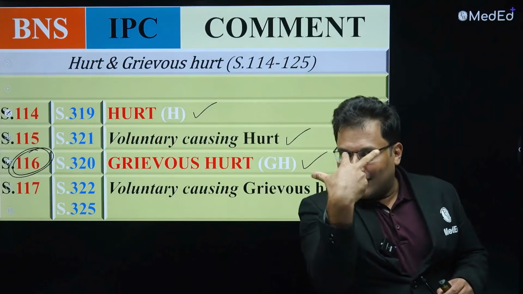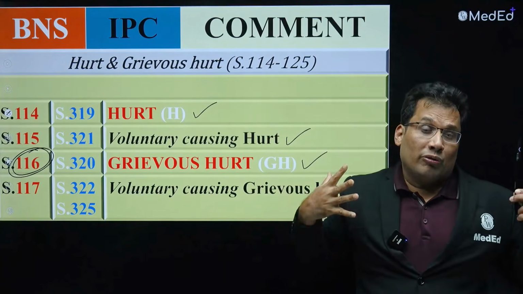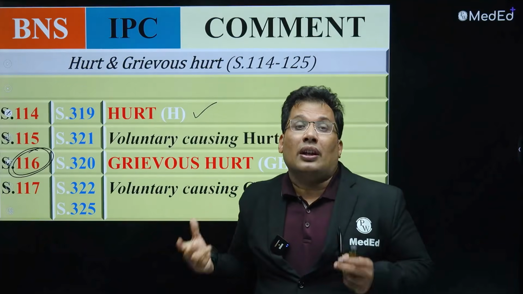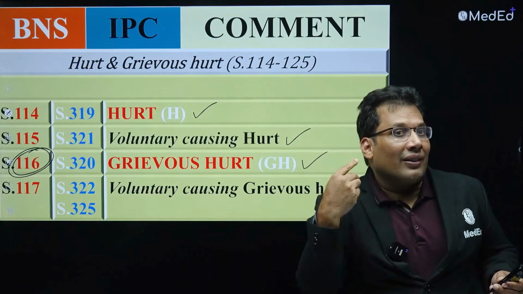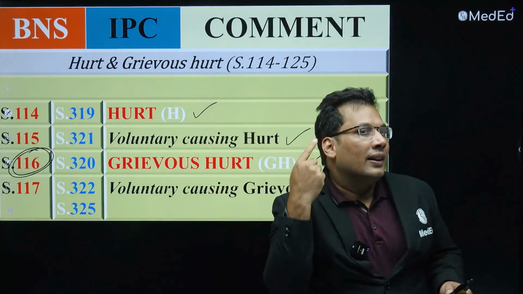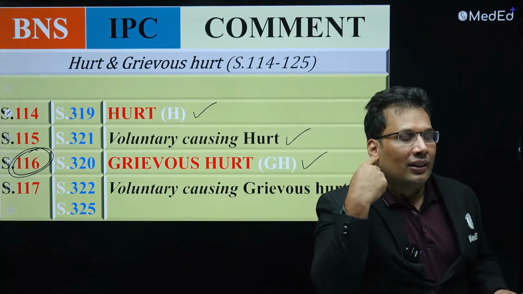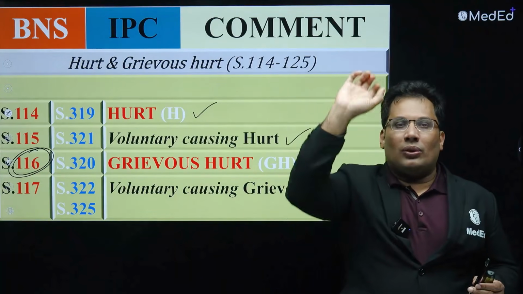Second, the eyes: permanent loss or privation of vision of either eye. Third, permanent privation of hearing of either ear. So 1 is emasculation, 2 is eyes, 3 is hearing. Fourth is loss of a member or joint. My hand is a member.